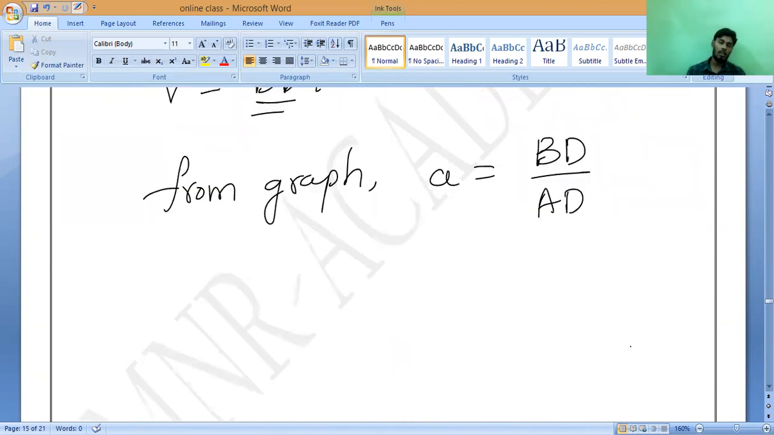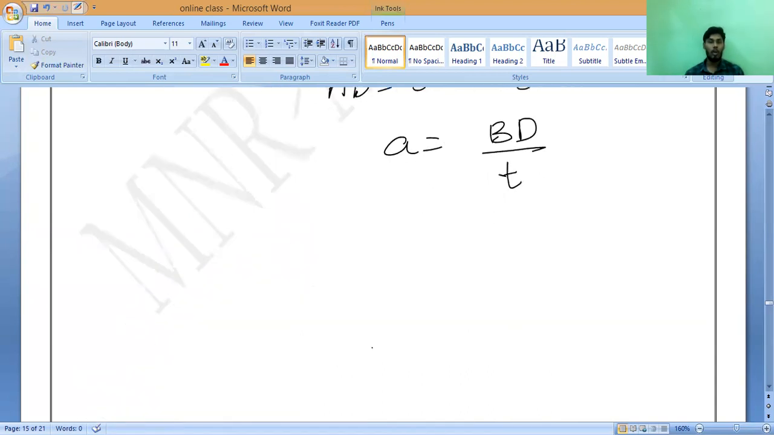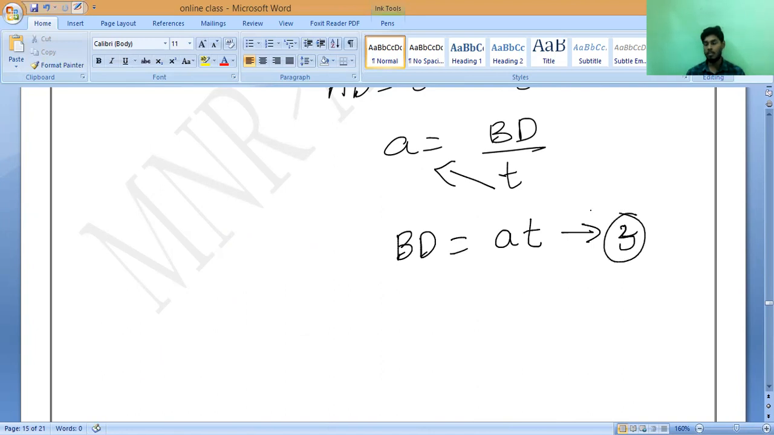From the graph, AD equals OC, which equals T. So A equals BD divided by AD, where AD equals T. Now we want only BD. From this, T comes to the other side, so BD equals A multiplied by T. This is equation number 3. Now substitute equation 3 in equation 2.